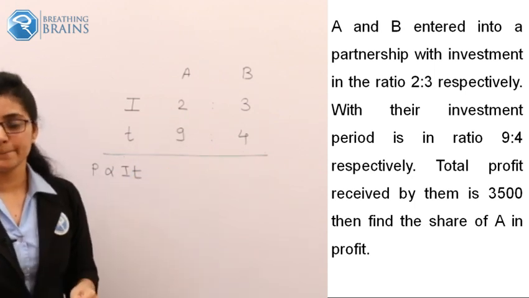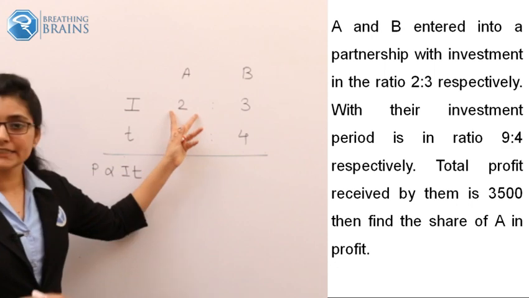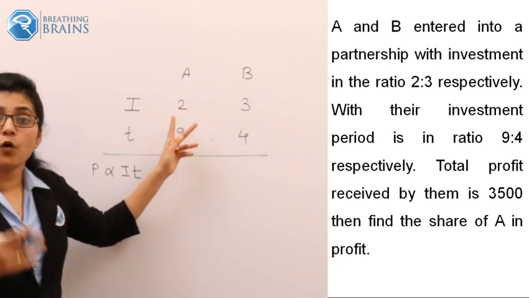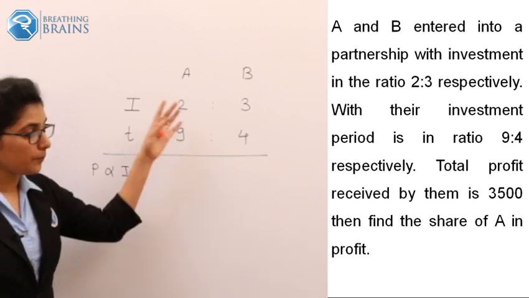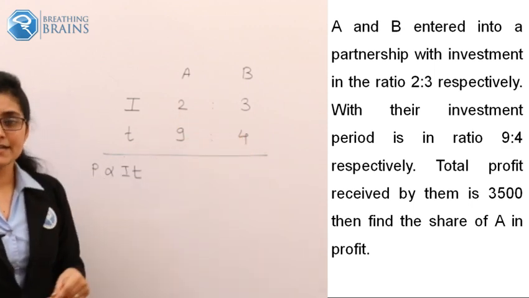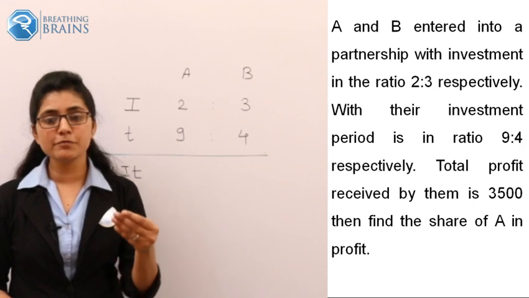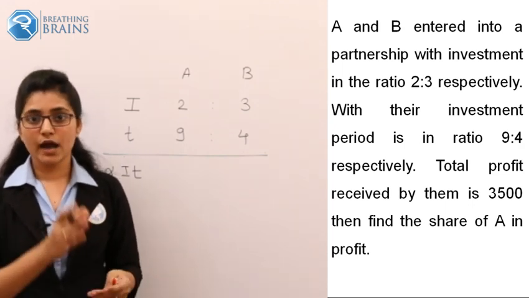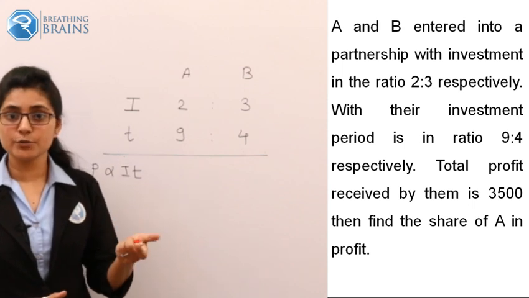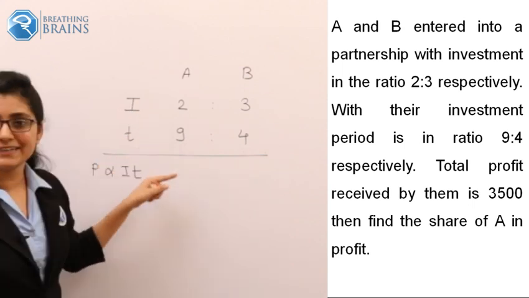So whatever investment they made and for what time they made it, the profit is proportional to both quantities. As the return percentage is not given, we will consider it as 1. So the profit that should be distributed is the product of I and T.